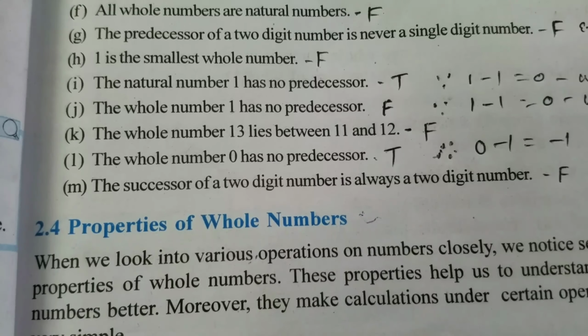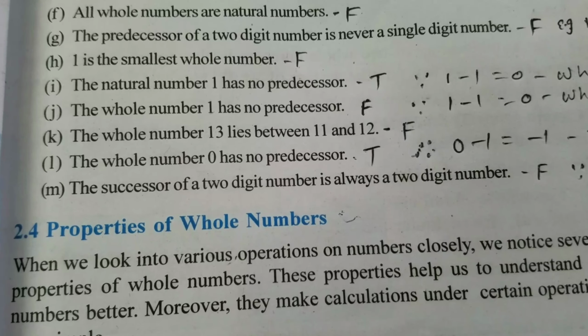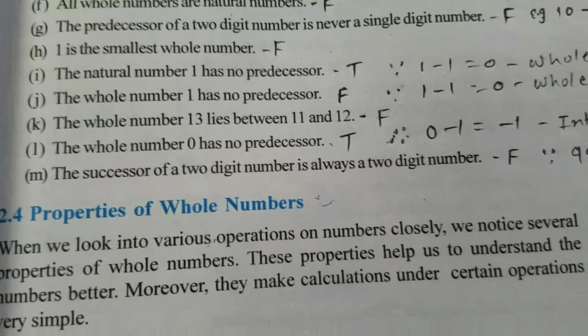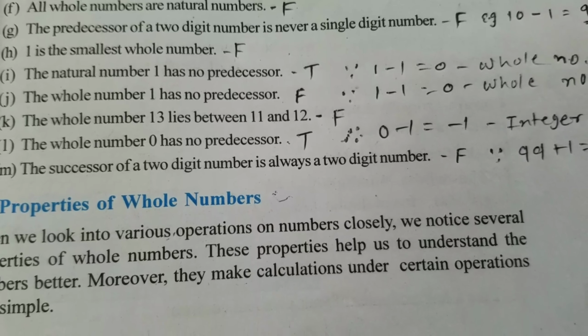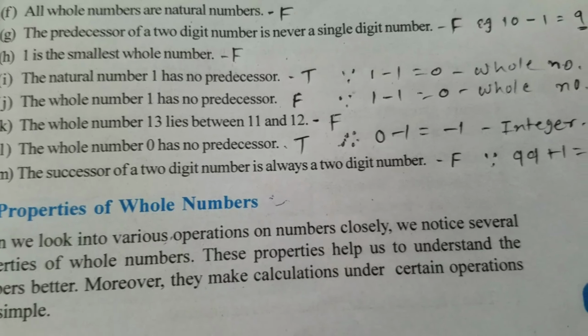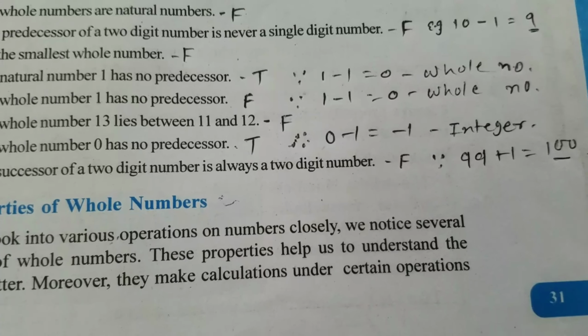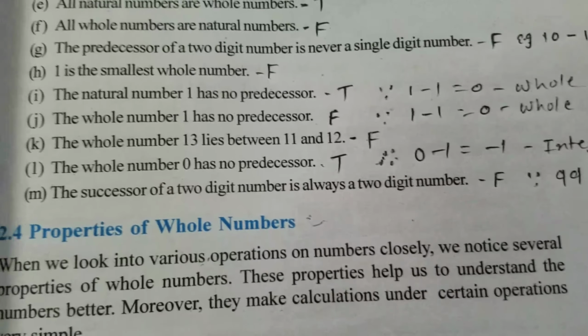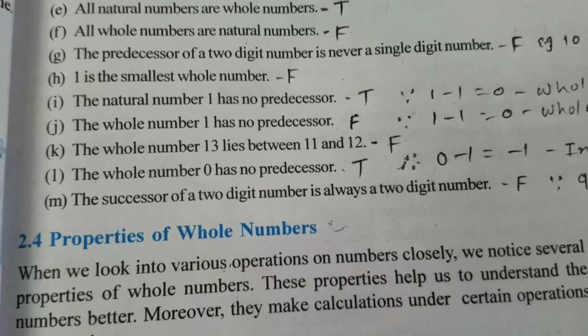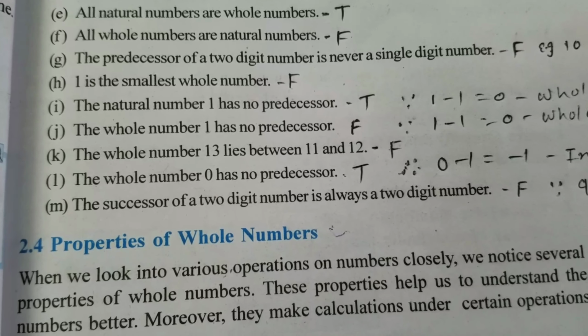Now L, the whole number 0 has no predecessor. That is true because 0 minus 1 is equal to -1. तो 0 minus 1 करेंगे तो क्या मिलेगा? -1. And -1 is not a whole number. It is an integer. So this statement, the whole number 0 has no predecessor, is true.